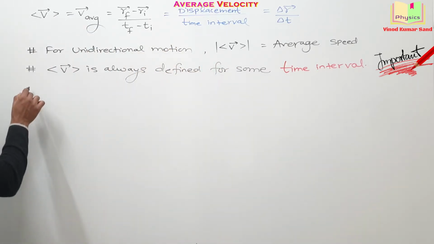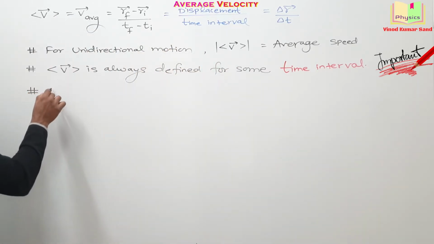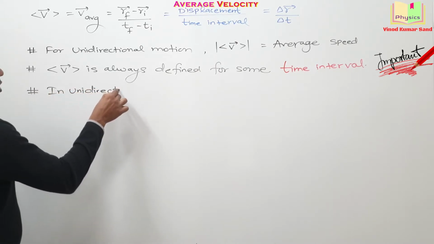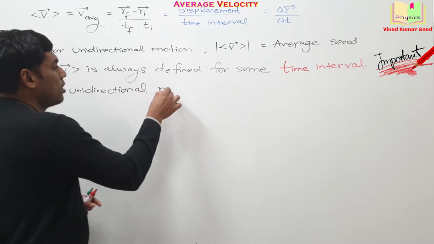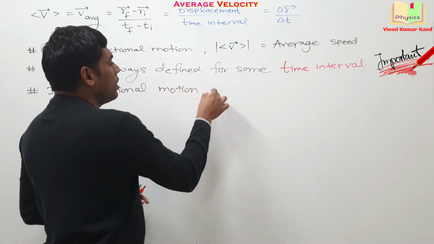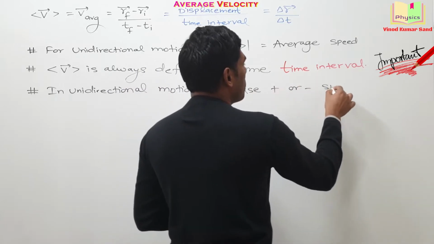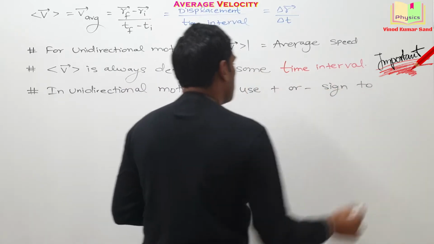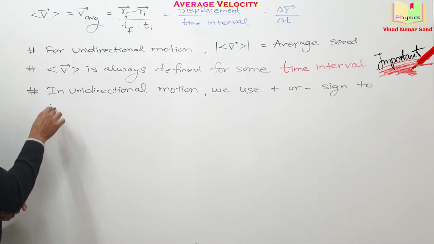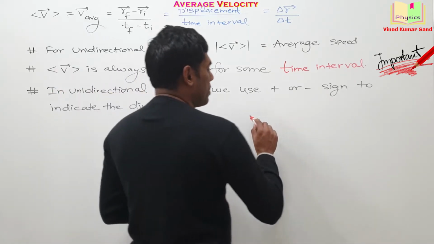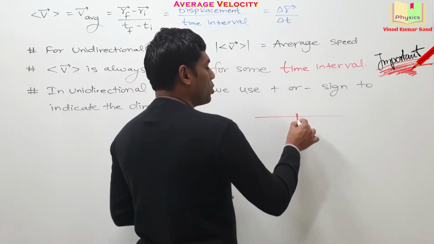Next important point, in unidirectional motion, we use plus or minus sign to indicate the directions. For example, suppose we start the motion here.